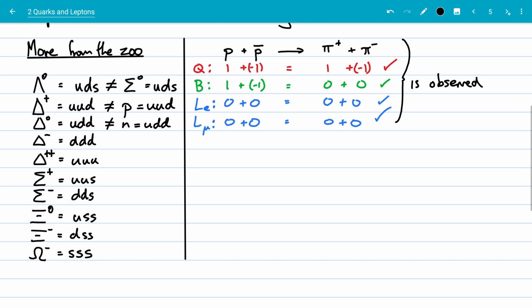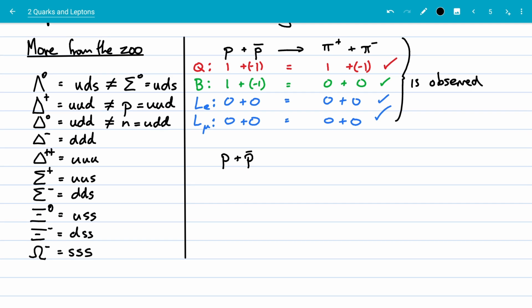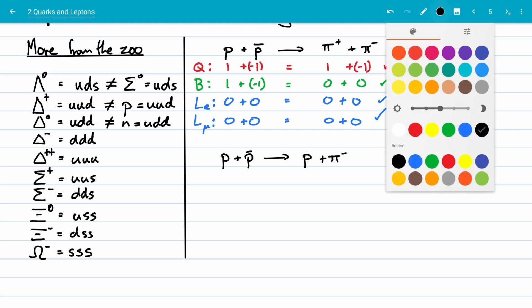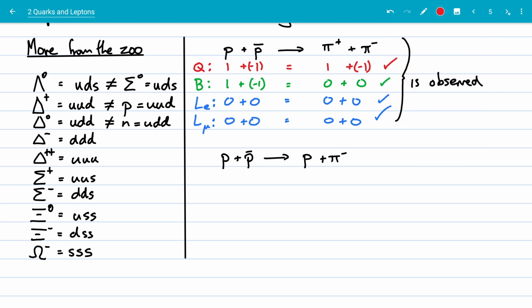Now let's try another one. Let's try a proton annihilating an antiproton, and let's see what comes out of this one. Well, let's have a proton come out and a pi minus, like that. Now let's check our conservation rules. We have charge, 1 plus -1, that's equal to 0, is 1 plus -1. Charge appears to work. Now let's try our baryon number. See if baryon number's conserved.